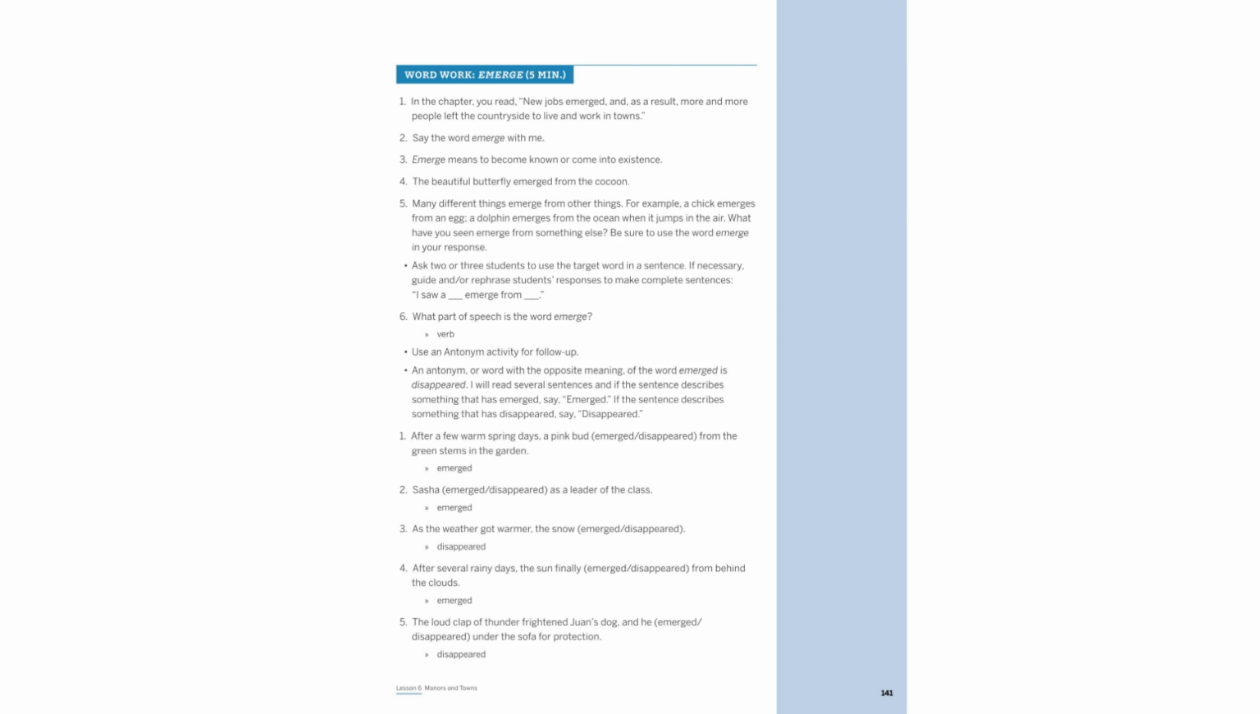The word emerge means to become known or come into existence. For example, a butterfly emerges from a cocoon. It's a verb, and its antonym is disappear. Let's practice. If a pink bud appears in spring, it has emerged. If snow melts, it has disappeared. Can you think of examples where something emerges?